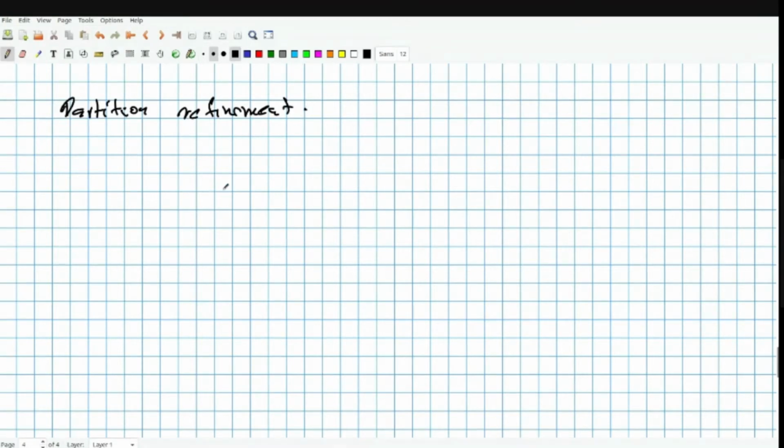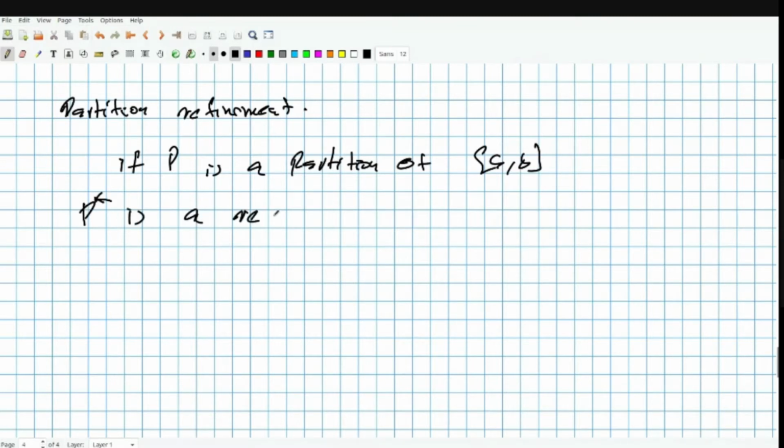So assume you have a partition P. If P is a partition of [a, b], we say P star is a refinement of P if you have all the partition points of P in P star, which is to say P is contained in P star. Okay, so if you have more partition points than P, we call it a refinement, of course.